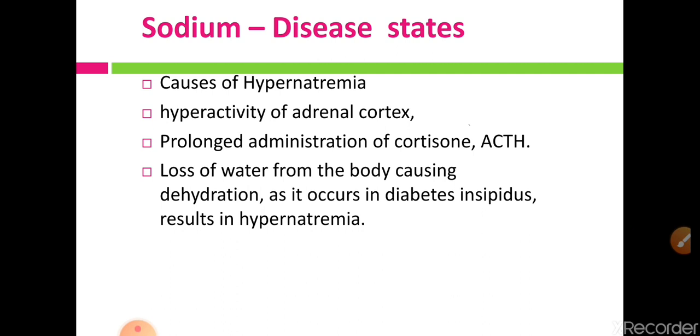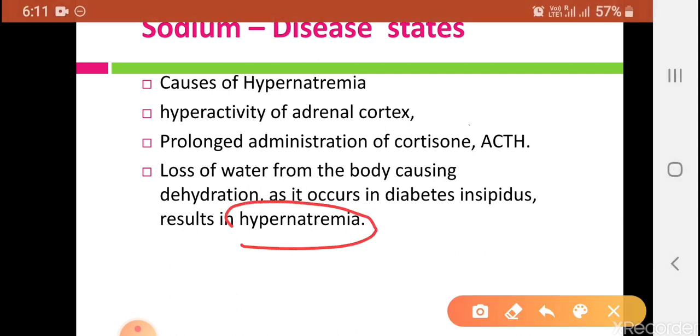Another cause is loss of water from the body causing dehydration, as occurs in diabetes insipidus, which results in hypernatremia. In this condition, the actual amount of sodium does not increase, but water decreases in the ECF, so sodium concentration increases, resulting in hypernatremia.